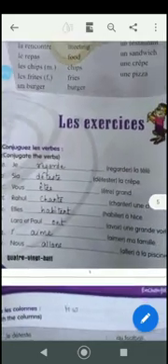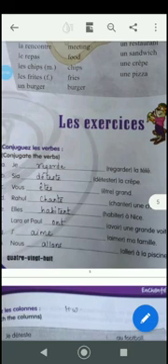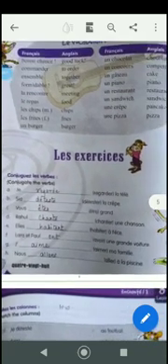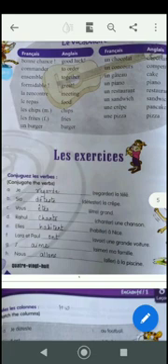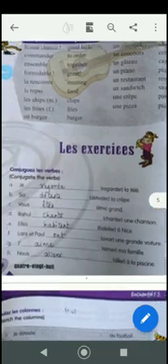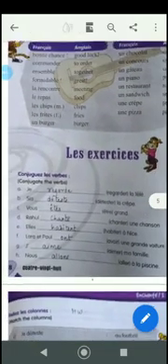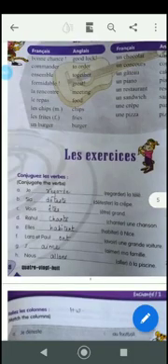Elles habitent à Nice. I am not saying it as elles habitent-ent. Okay, so it is elles habitent à Nice. They live in Nice. You cannot say actually at Nice. Nice is a city. Lara et Paul ont une grande voiture. Avoir. Lara and Paul have a big car. J'aime, aimer, la famille. Okay, I like my family. Nous allons, aller, à la piscine. Okay, nous allons à la piscine.